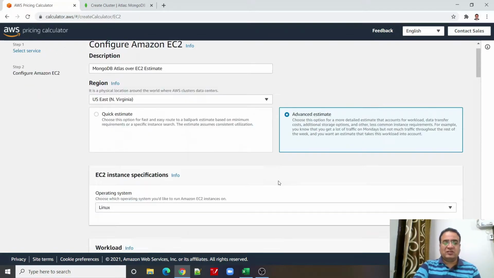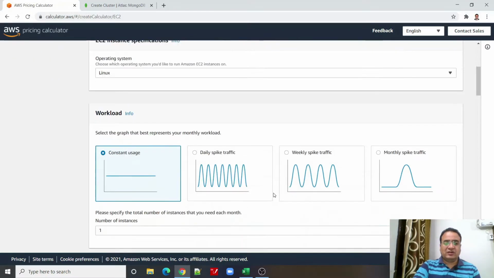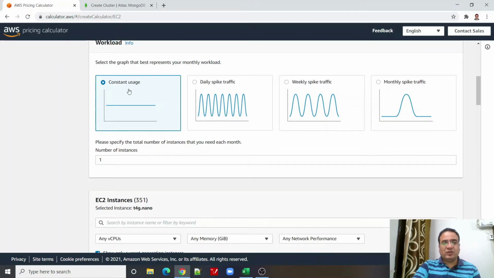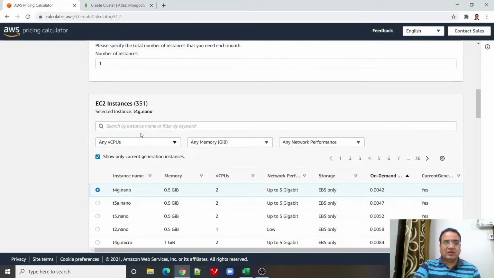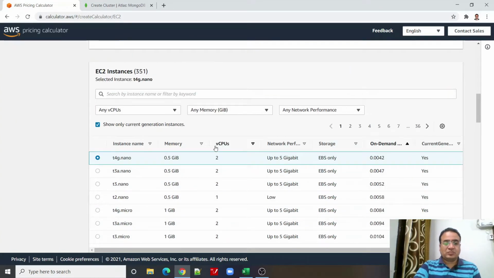Whomsoever you want to share this estimate with, you can share that with them. And for workload type, we are taking constant usage, right? We are not taking any spike here. How many instances do we want? We want 3 instances because of the replica set, right?